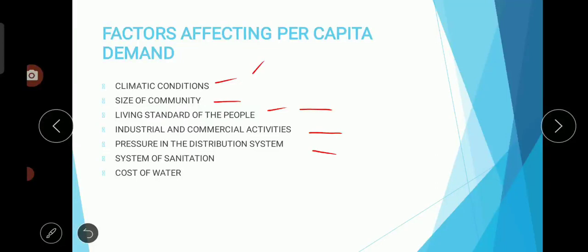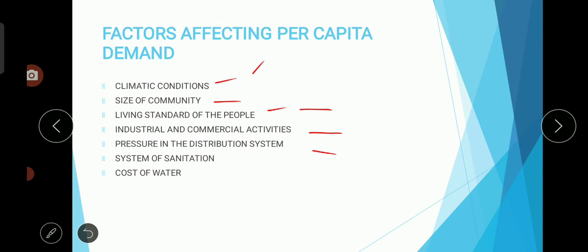Next one is pressure in distribution. If the pressure is high in the distribution, then people can go for high-storied buildings like 3-storied, 4-storied, because the pressure is sufficient. They can use this pressure to make the water climb to a number of stories. Thereby the water demand will be increased. If it is very low, then it cannot reach its destination point. If it is very high, it can reach the highest point. So either one is problematic.